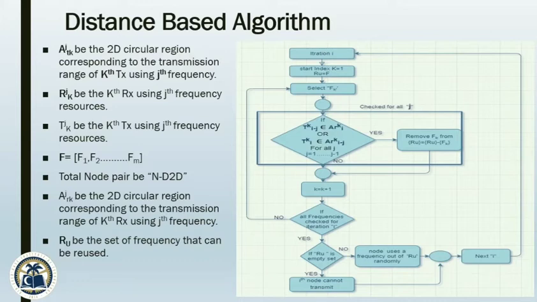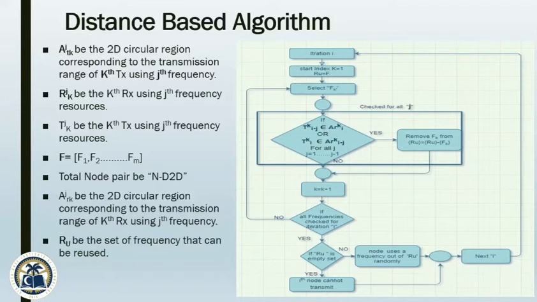Now the basic idea is, when a D2D pair enters the system, it passes through the decision block that checks if the contending transmitter is outside the transmission range of all the existing receiver nodes, or if the contending receiver is outside the transmission range of all the existing transmitter nodes. Here the check for all J will check each pair with all the frequencies present in the frequency pool.